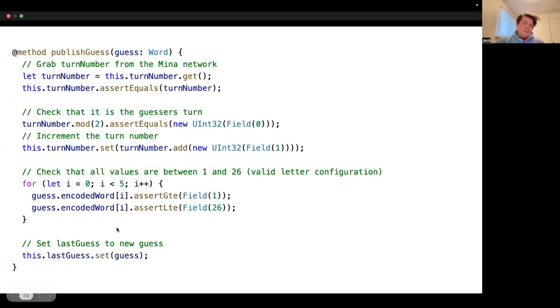Finally, what we're going to do is set last guess to our new guess. So we'll call set on last guess, and we'll pass in the guess that we got here. So really all that the publish guess method does is that it checks that the conditions are valid such that we can update the guess, and then it updates the guess to whatever we pass in.